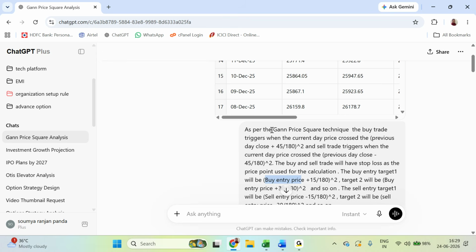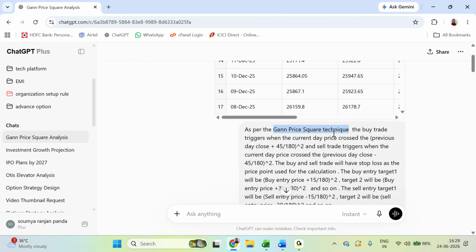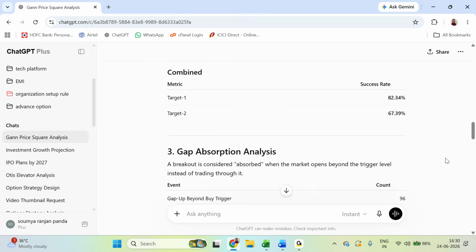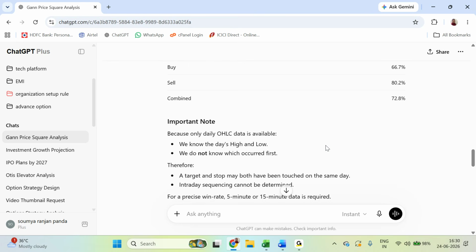The actual Gann price square technique says that for a buy trade, the sell entry level will be the stop loss, and for a sell trade, the buy entry level will be the stop loss. But I defined that wherever you are starting the calculation, the previous day's close will be your stop loss. So in that case it is telling that the stop loss hit rate is 66% and 80%.